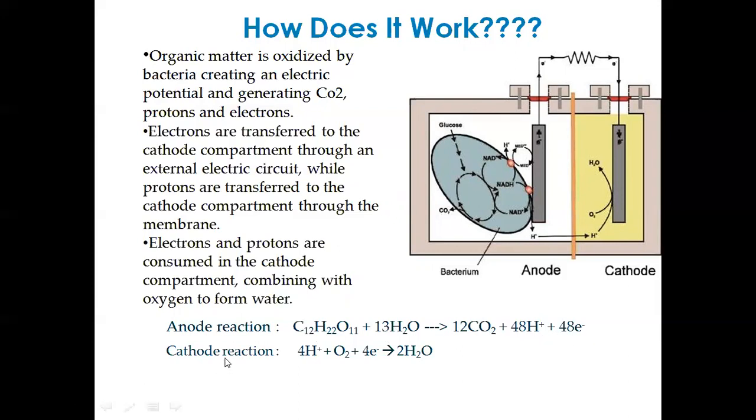Then further, at the cathode, these hydrogen ions along with oxygen and electrons will produce water. So this is the overall process that generates the anions and cations, and these charges will flow through this path. This is nothing but electricity, the flow of electrons. Here there are 48 hydrogen ions and 48 electrons. So electron flow is nothing but electricity.